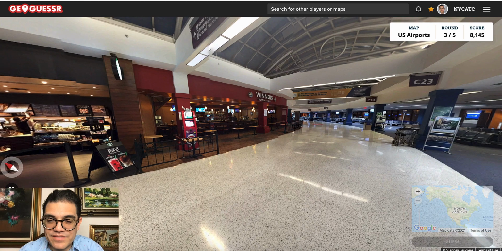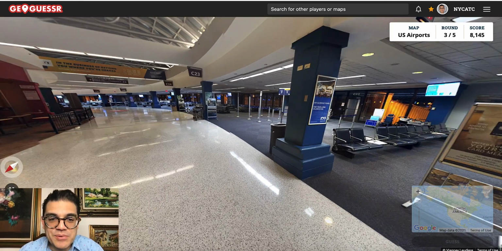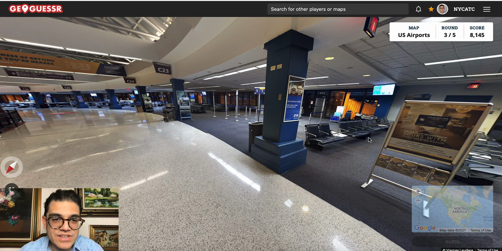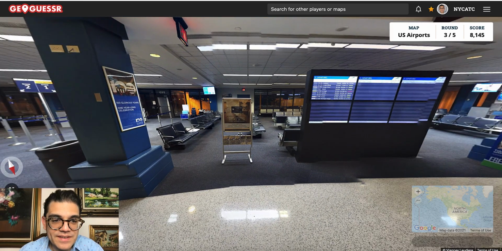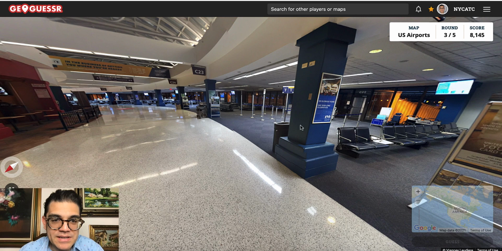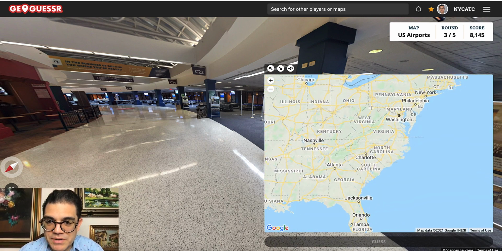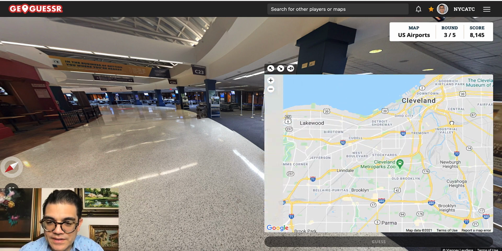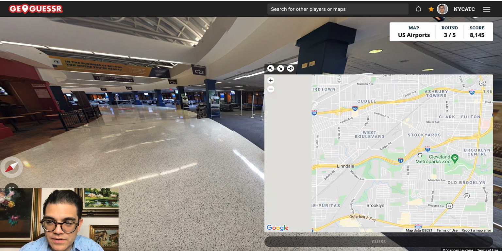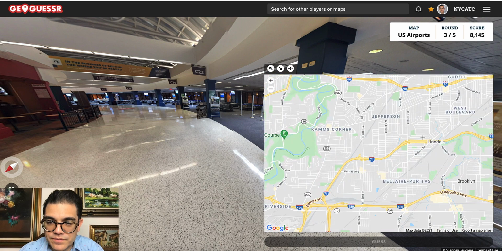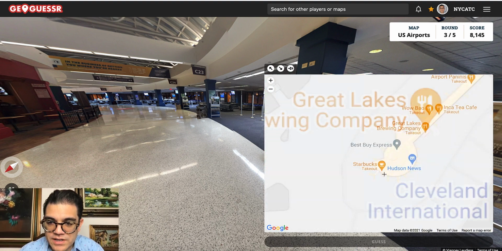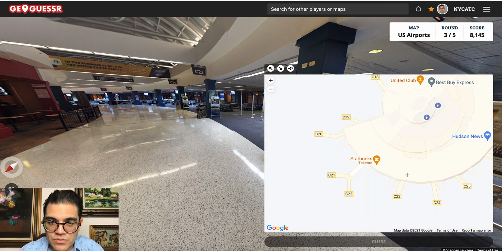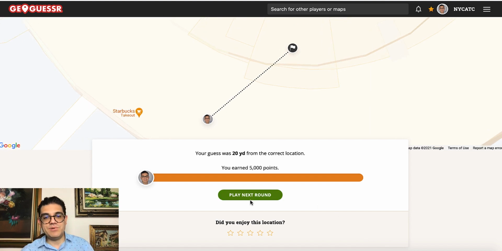Okay. This is Cleveland. I know Cleveland Hopkins Airport. This is at the very end of the C concourse. Gate C23. Absolutely, I've flown out of here many, many times. So we'll zoom in closer to Cleveland, Ohio. And the airport is down over here. Where's the airport? Here we go. Very end of the C concourse. Put it right between C23 and C22. I'd say we're about right over here. Click on guess. 5,000 points. That was an easy one for me.